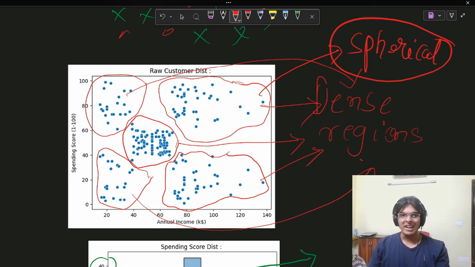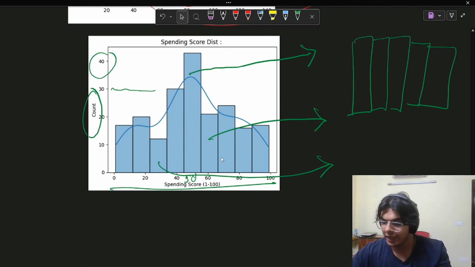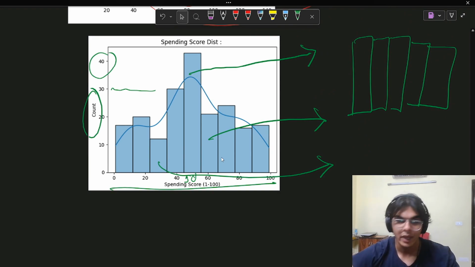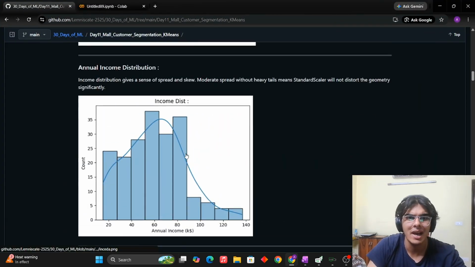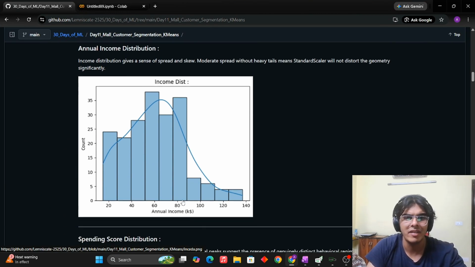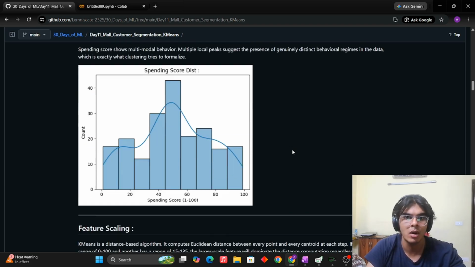So, if we intuitively try to get an idea, we are actually getting spherical ones. This gives us another point of confirmation that clustering here is a good choice. Now moving on from the EDA, you can look at more in the EDA itself. If I open it up, you can also analyze this income distribution. This also gives us the same thing. Some values are very high, some are very low, which means there is some underlying pattern that we can use and interpret as a clustering model itself.